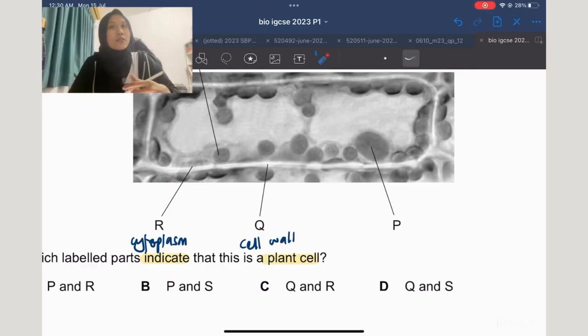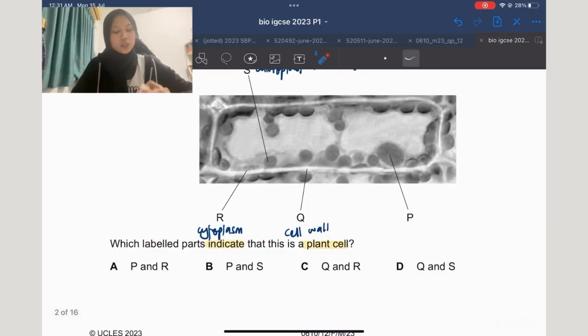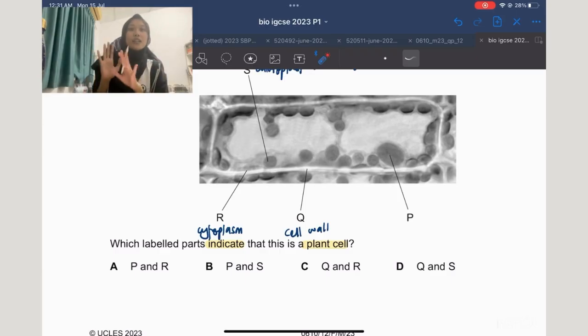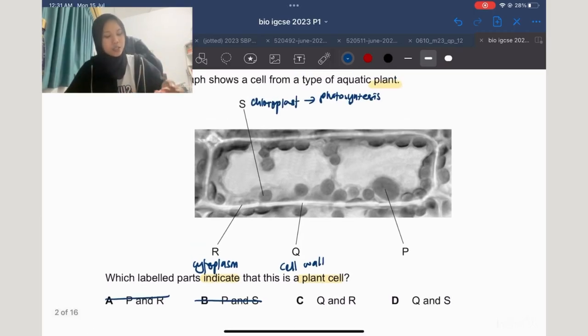And then P. For example, you are not sure what P is. It may be a vacuole, or maybe you could think of it as a nucleus. So how do you tackle this question if you're not sure what P is? You just look at the choices given. You are sure that the cell wall indicates a plant cell, because animal cells don't have it but plant cells do. So obviously Q. The answers that don't have Q in them, you can eliminate, like A and B.